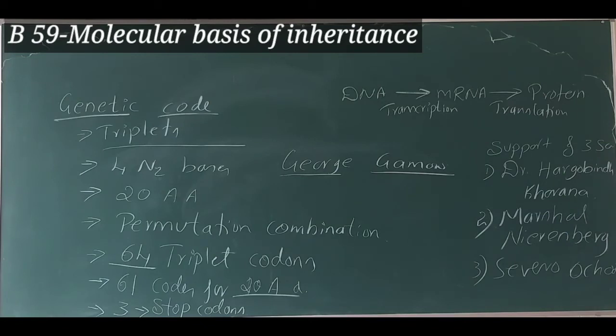So these 3 are the scientists whose experiments supported George Gamow, who discovered the triplet codons.